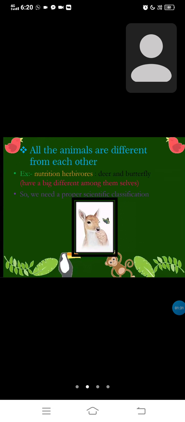All animals are different from each other. Let's take an example, nutrition: herbivores. For herbivores, we are taking deer and butterfly. They have a big difference among themselves, so we need a proper scientific classification.